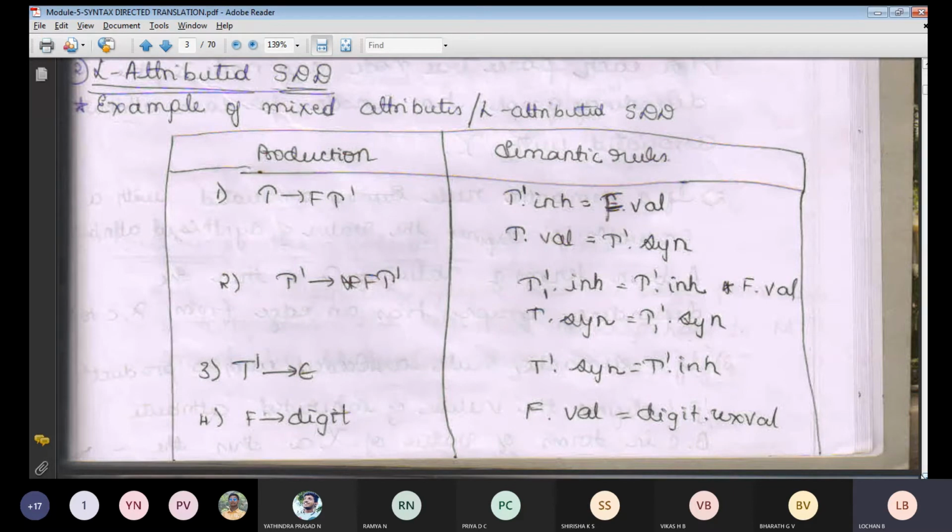These are fixed productions. See, for example, let us consider our college. To run the college, who is the head? Principal is the head. Below the principal, heads of the department will be coming. Below the heads of the department, faculties will be coming. Below the faculties, students will be coming. That means this is one particular architecture with respect to the college. We can't change that protocol.